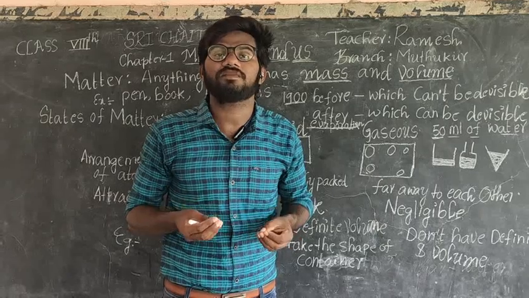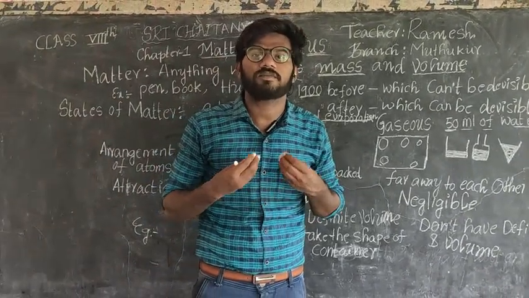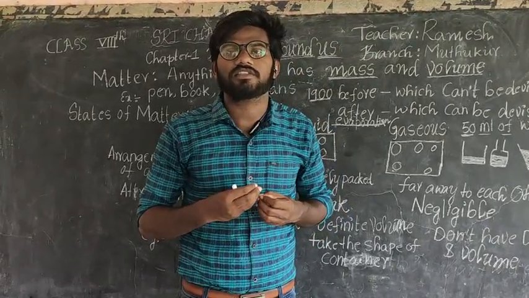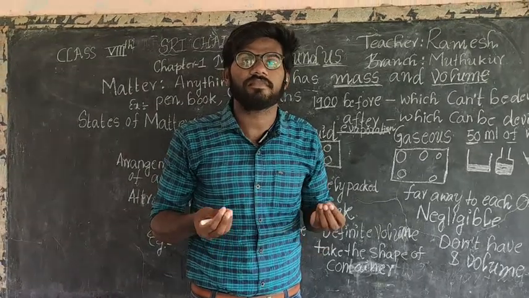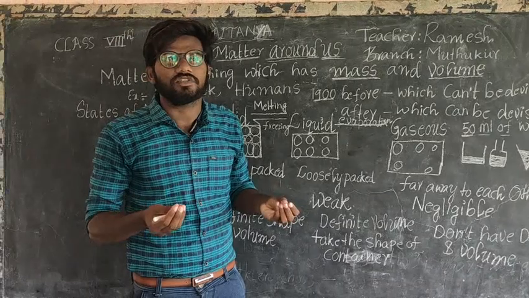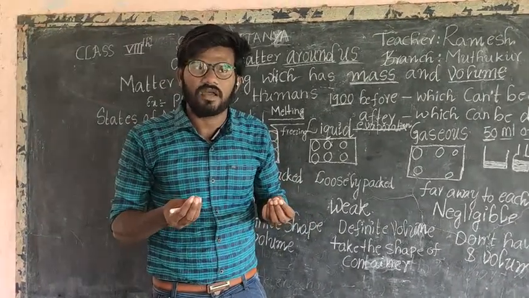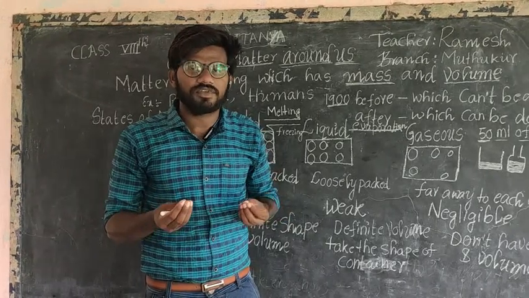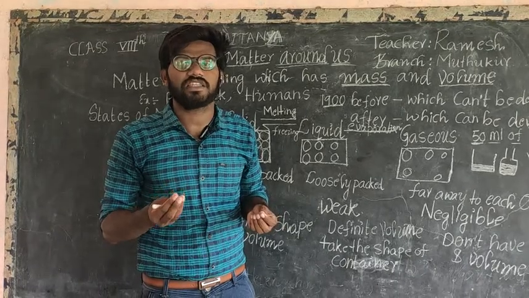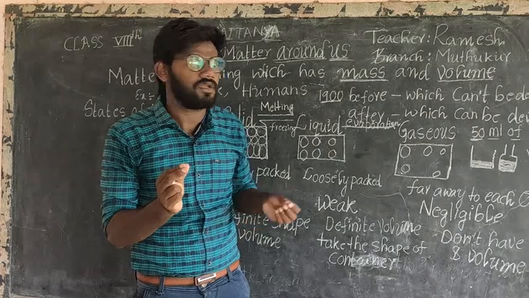Matter is made up of atoms. So the atom is the basic form of matter. About the atom you have so many definitions according to the scientists. Briefly I will explain only two points to understand the atom definition. Atom is a very small particle.